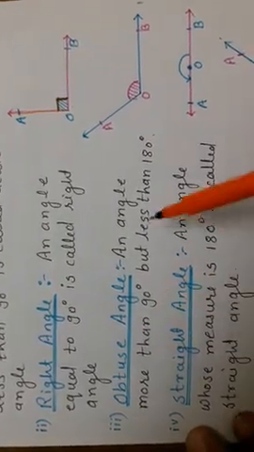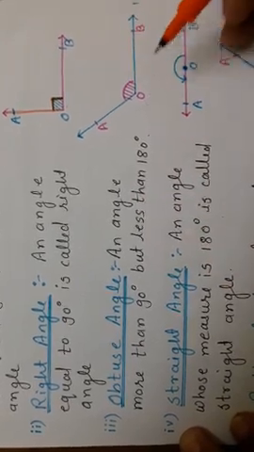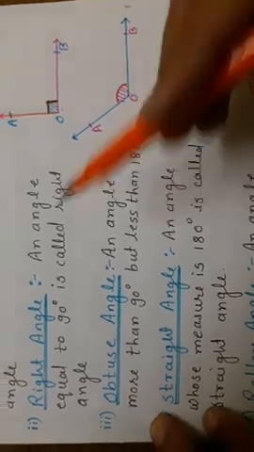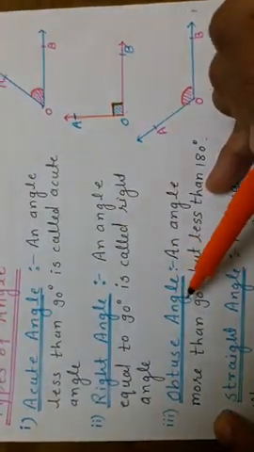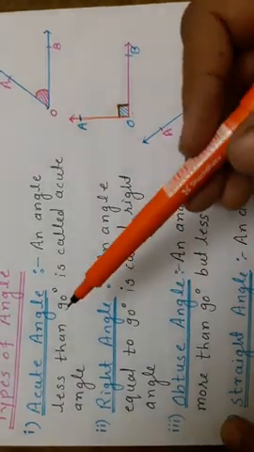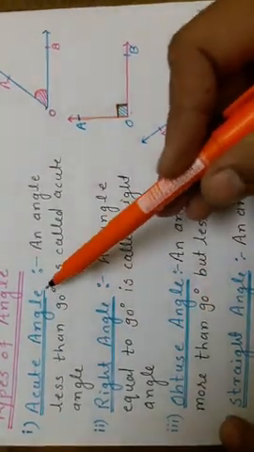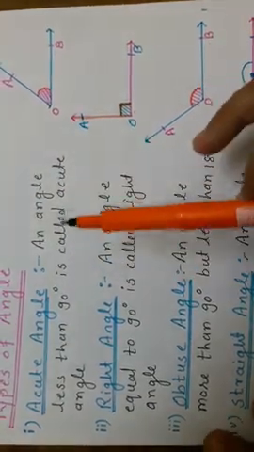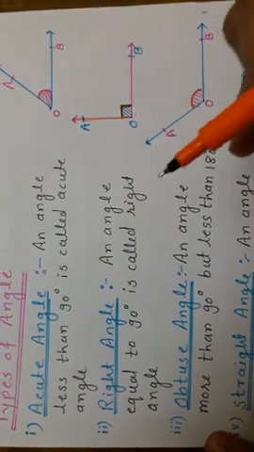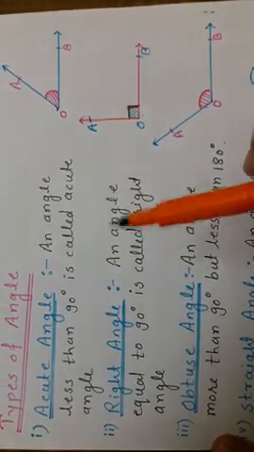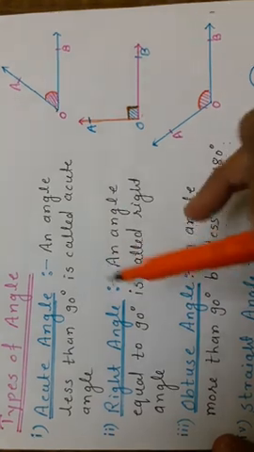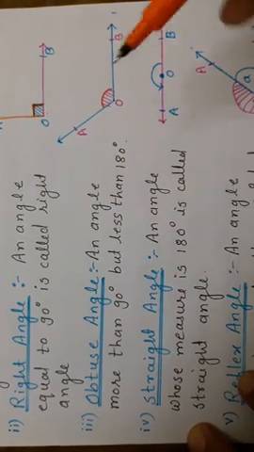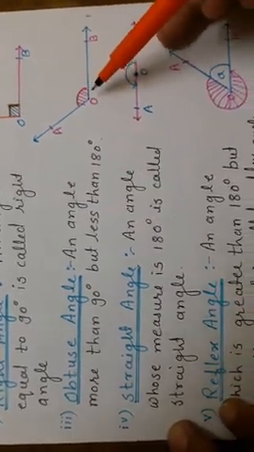Next is obtuse angle. An angle more than 90 but less than 180 degrees is called an obtuse angle. There is a confusion between acute and obtuse. Students are confused about the definition of acute and obtuse. But acute means cute, which we say for small girls. That's why acute will be a small angle, less than 90 degrees, and obtuse will be greater than 90 degrees but less than 180 degrees.